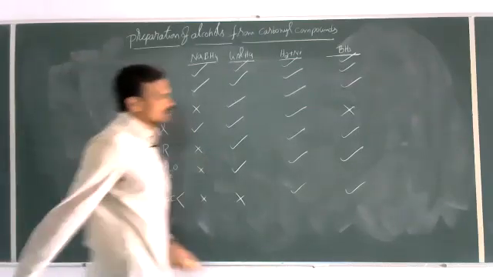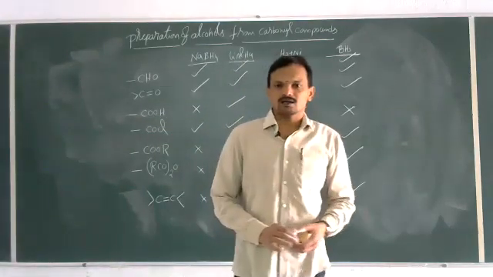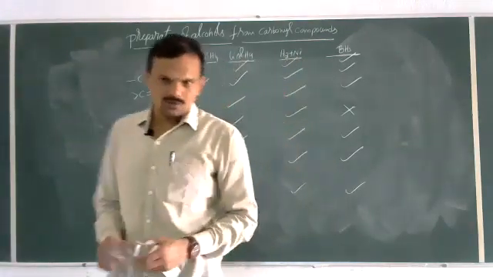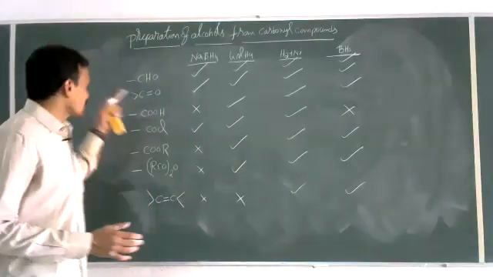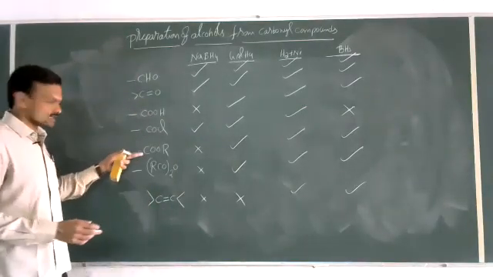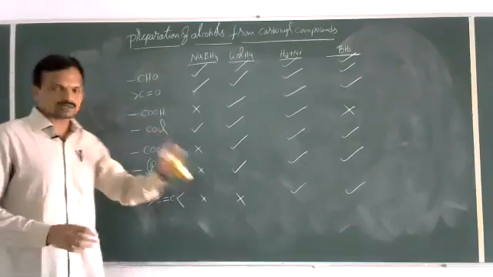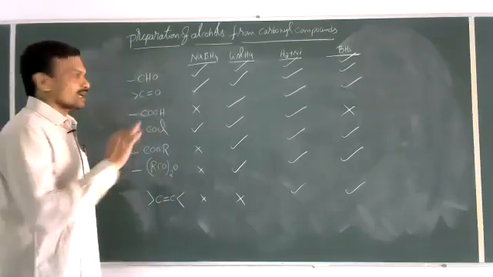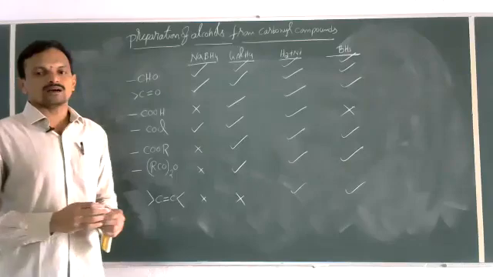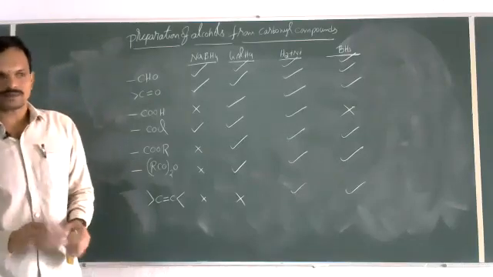So this is regarding preparation of alcohols from the reduction of carbonyl compounds, aldehydes, ketones, carboxylic acid, acid chlorides, esters. This is the second preparation method, preparation of alcohols by the reduction of carbonyl compounds.